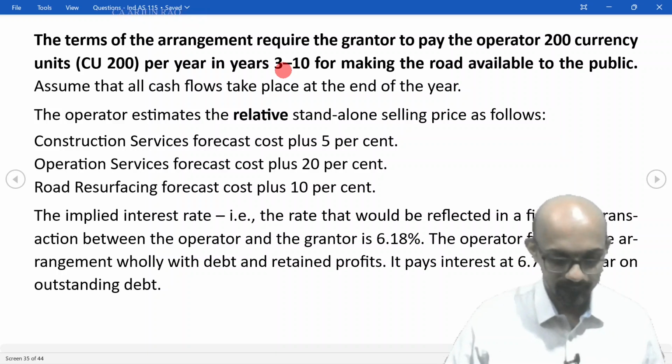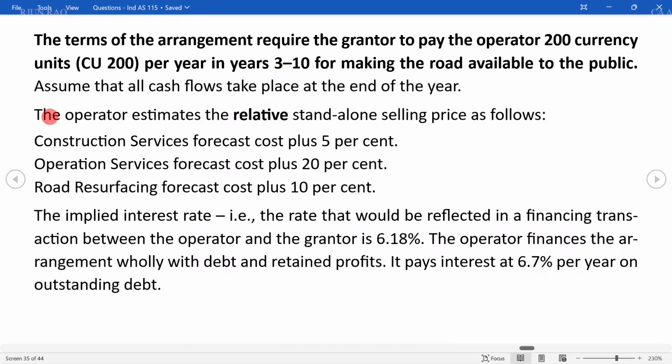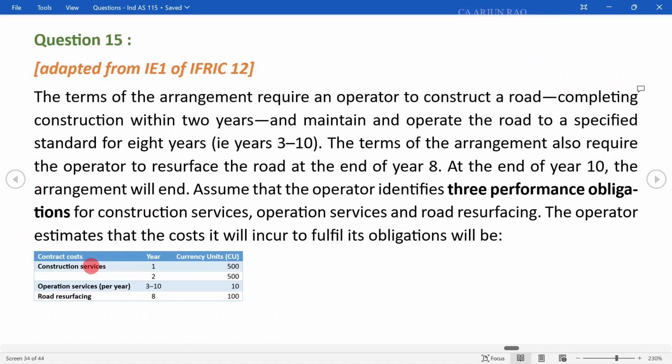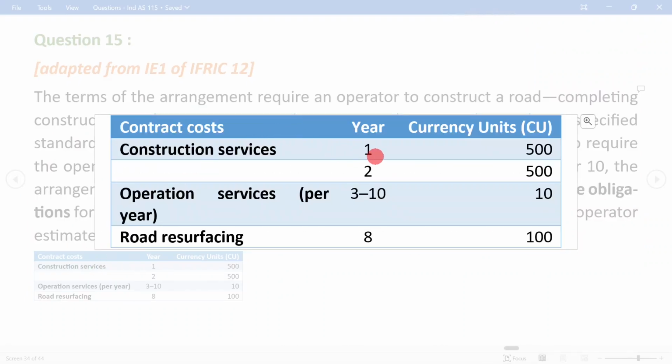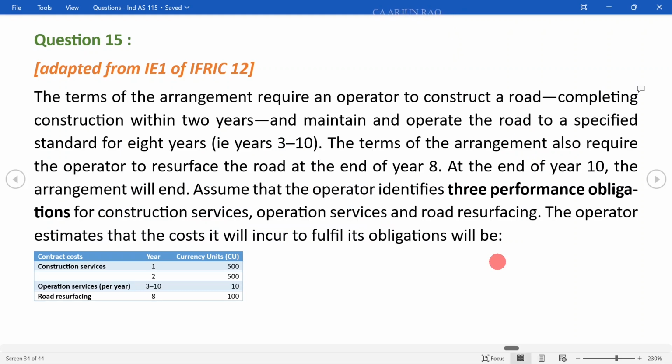Let's read on. The operator estimates the relative standalone selling price as follows. Construction services, forecast cost plus 5%. Operation services, forecast cost plus 20%. Road resurfacing, forecast cost plus 10%. So the cost is given in this table. So a markup is added to these costs to give the relative standalone selling price.